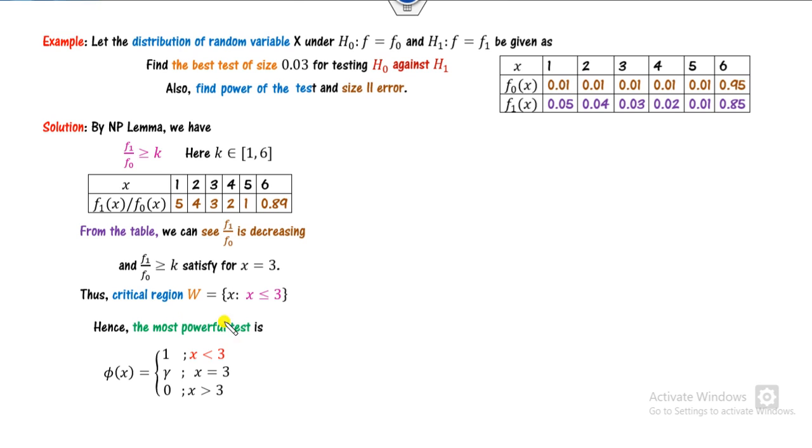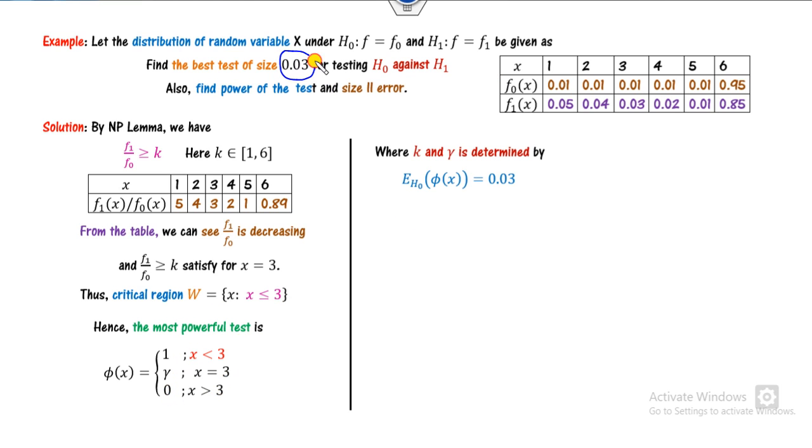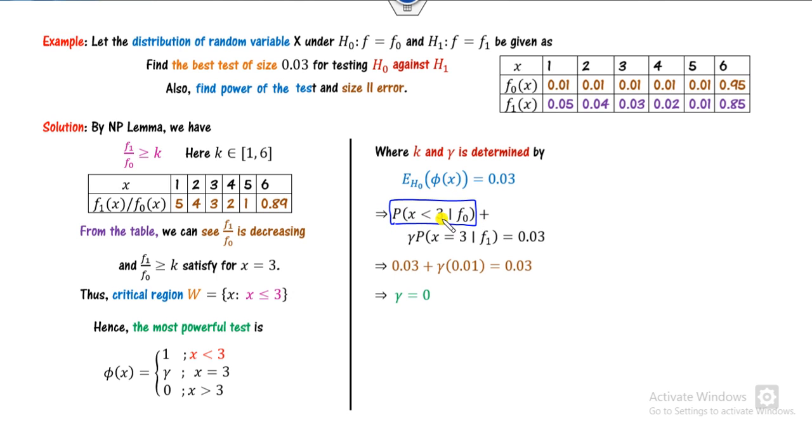Now we can define the most powerful test: X is less than 3. Here we can define the level of significance, its value as 0.03. So we can substitute the value here. This is 1, probability of x less than 3 under the H0. What is the H0? f0. Gamma times of this. You can find the value of gamma from here. So what is the value of this under f0? This is f0, value less than 3.